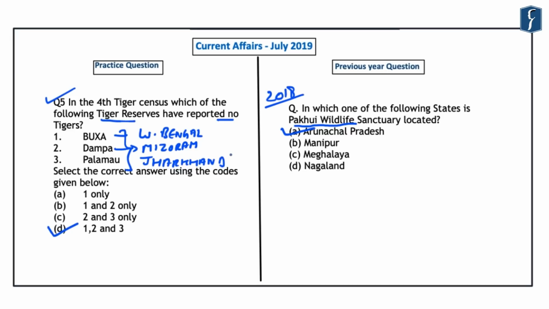However, the number of tigers in the state of Odisha has remained constant. So this change, increase or zero reporting of tigers are important aspects for us from the preliminary examination point of view, and especially the location of these 3 tiger reserves, because no tigers have been reported. With this, let's take up the next question.